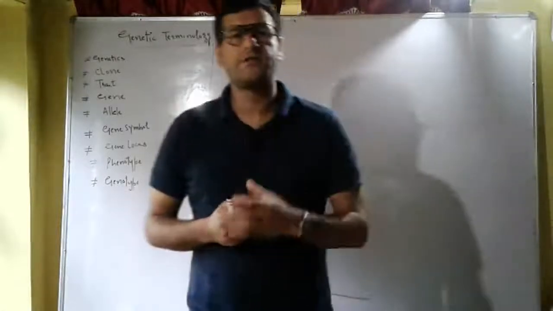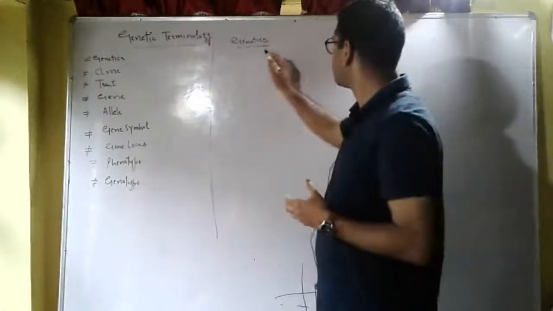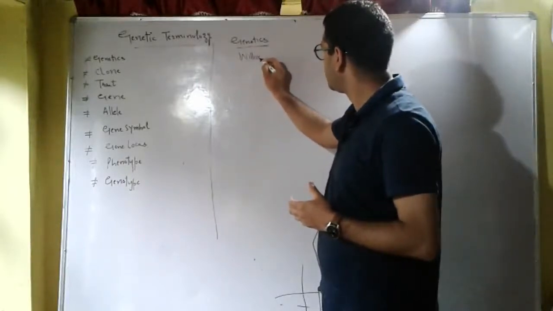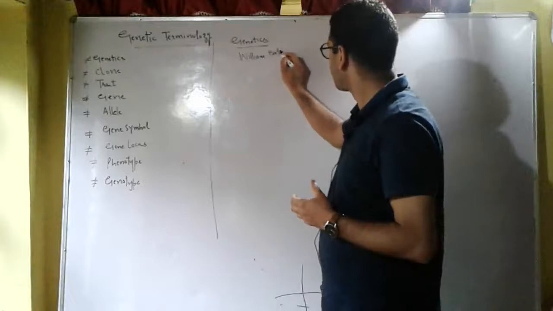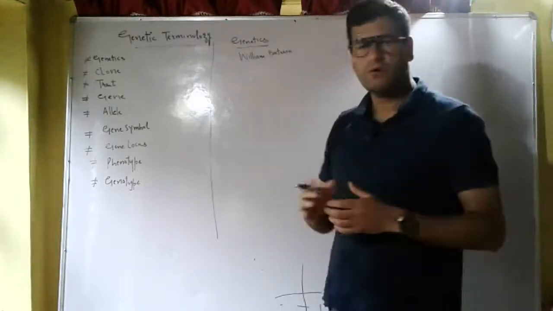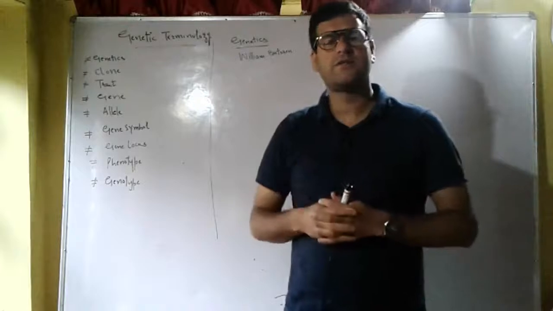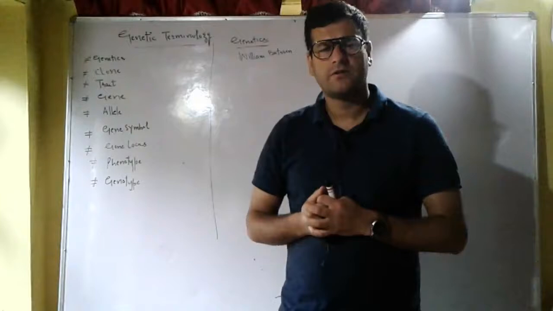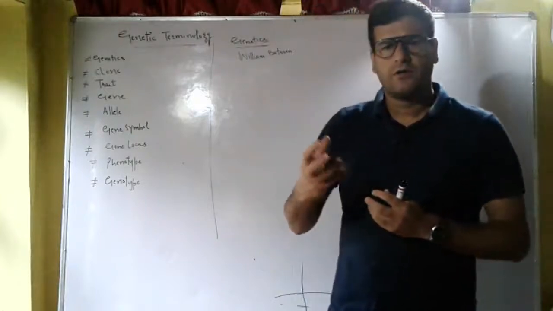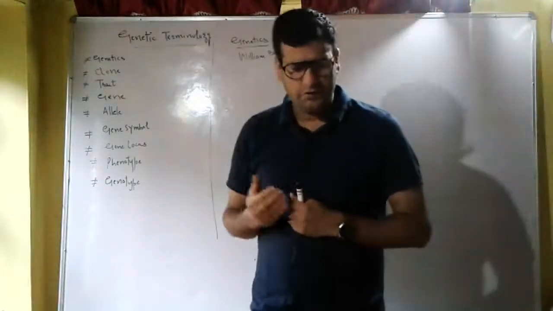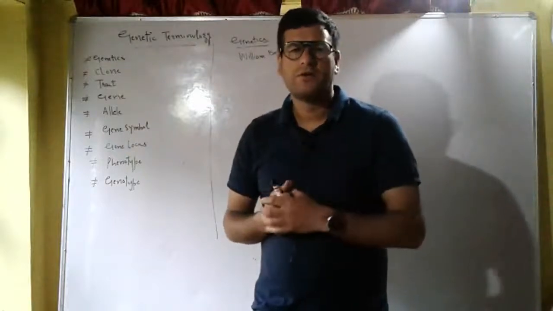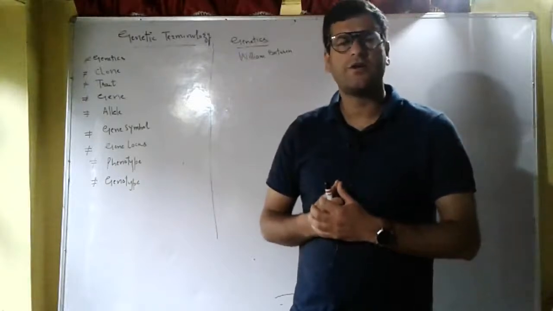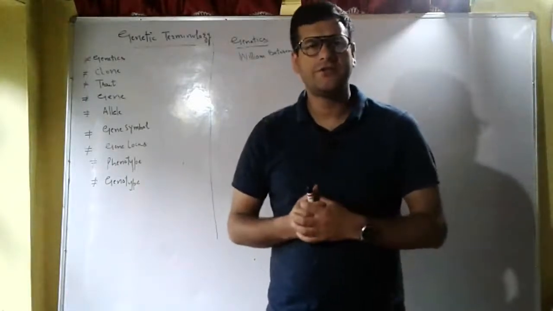First, the term genetics was given by William Bateson. What do you mean by genetics? It is derived from the Greek word genesis, meaning beginning or origin of something. So we can say that genetics is the branch of biology that deals with the study of genes, heredity and variation.